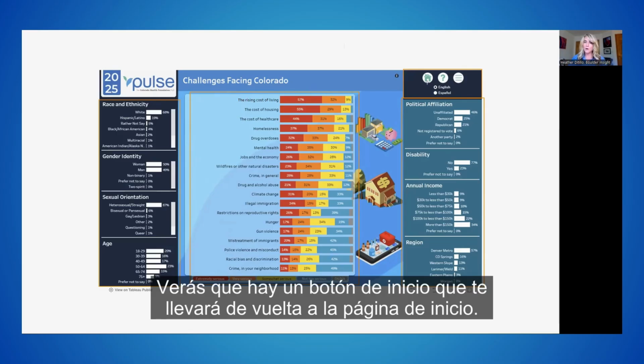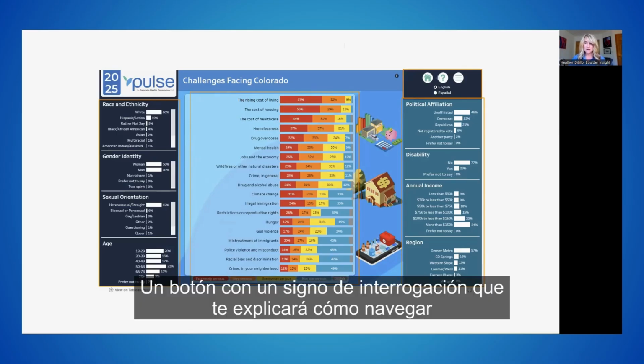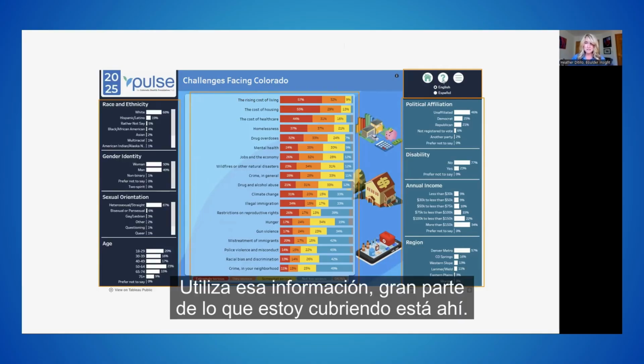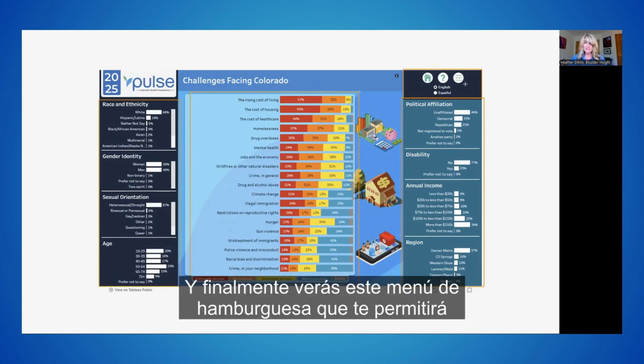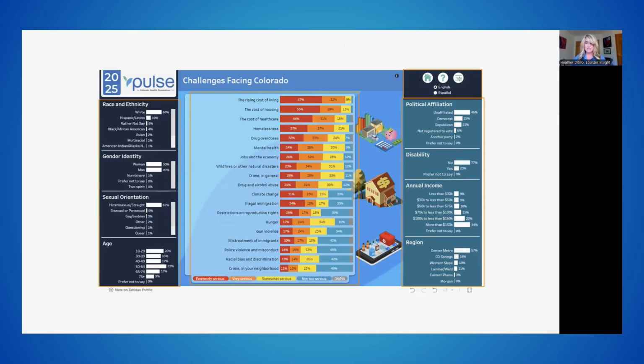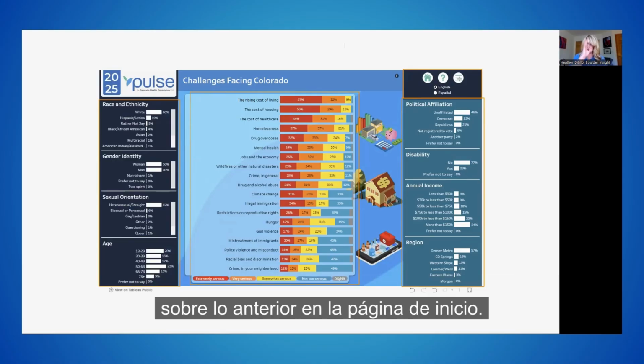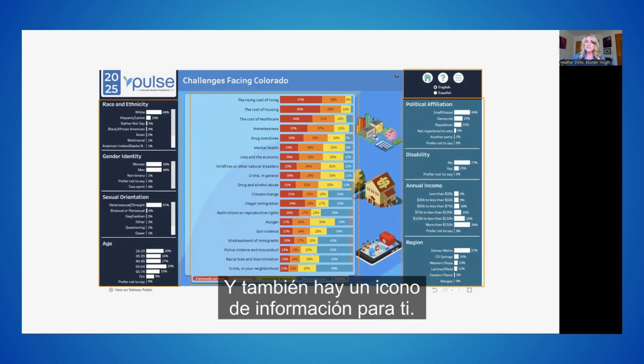So you'll notice there's a home button that will take you back to that home page, a question mark button that will talk to you about how you navigate this dashboard. If you don't watch the video and you come back to it and you want to be able to use that information, a lot of what I'm covering is in there. And then finally, you'll see this hamburger menu that will take you to easily navigate to the other dashboards from those navigation buttons that we talked about earlier in the home page. And there's also an information icon for you as well.